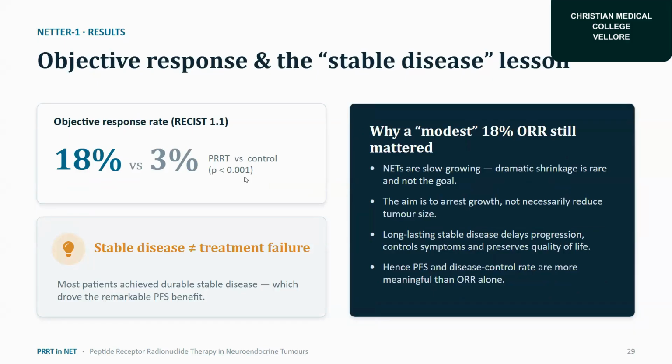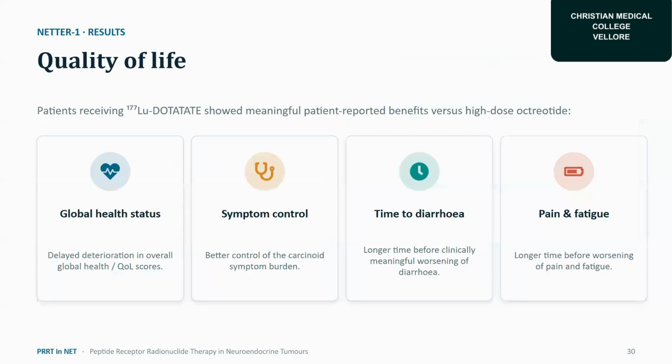While we can see that this is a modest 18% objective response rate, it still matters here, because NETs are slow growing. A dramatic shrinkage is rare, and it is not the goal here. The aim is to arrest growth, not necessarily reduce the tumor size. Long-lasting stable disease delays progression, controls symptoms, and preserves quality of life. Hence, progression-free survival and disease control rate are more meaningful than the objective response rate alone.